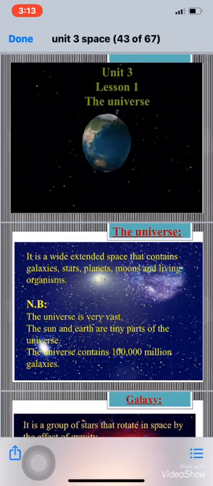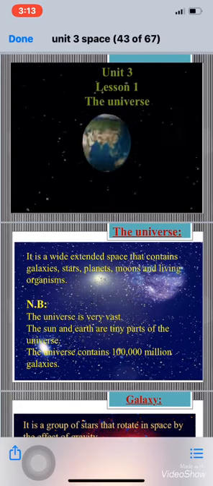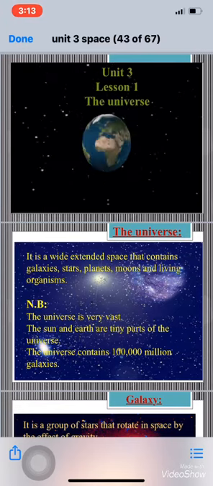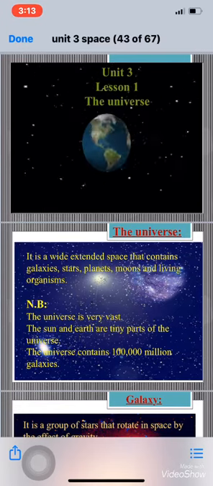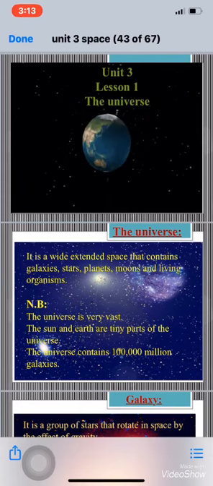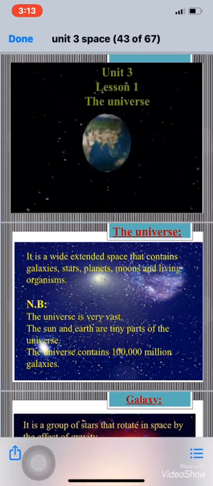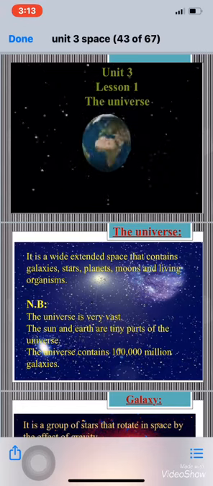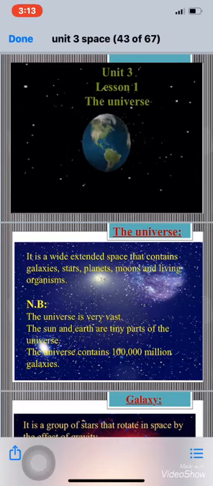Take care that the universe is very, very vast. It's very big. The sun and earth are tiny parts of the universe. The universe contains over 100,000 millions of galaxies. And now we will know what's the meaning of galaxies.